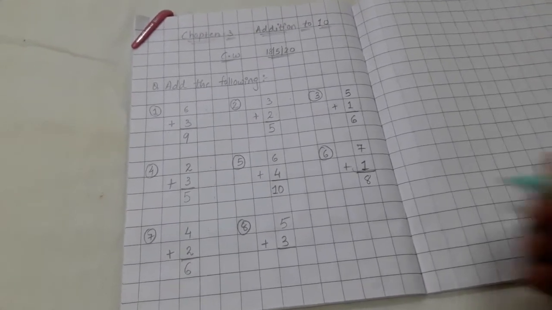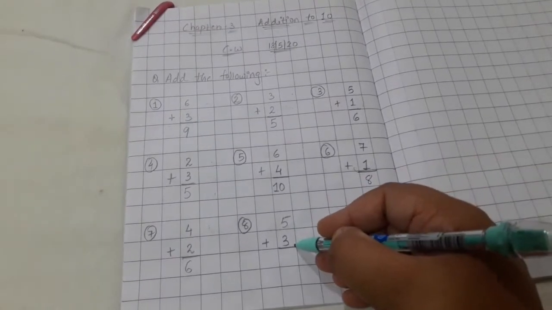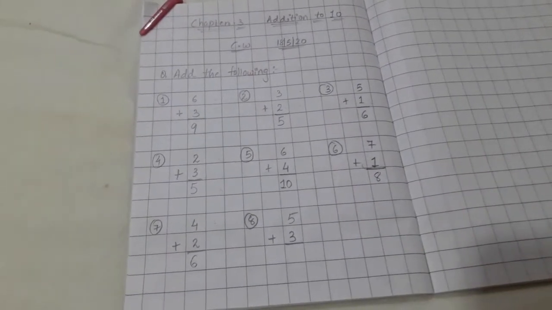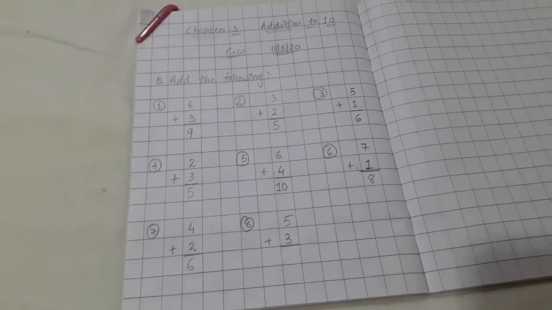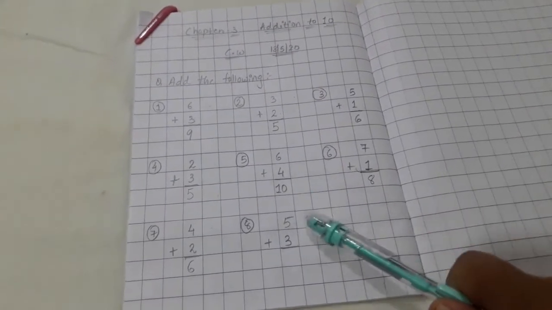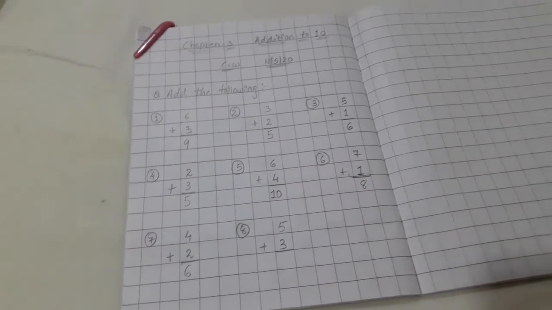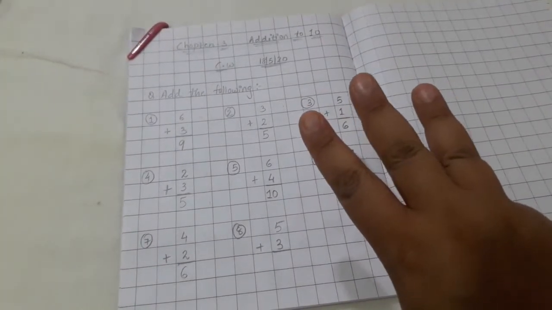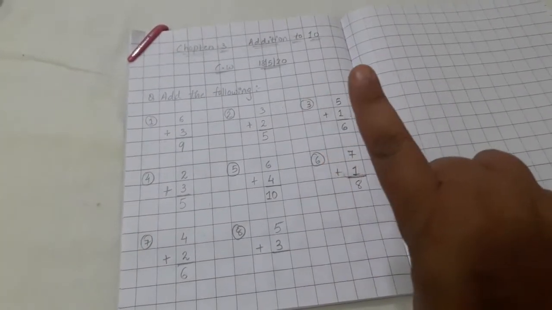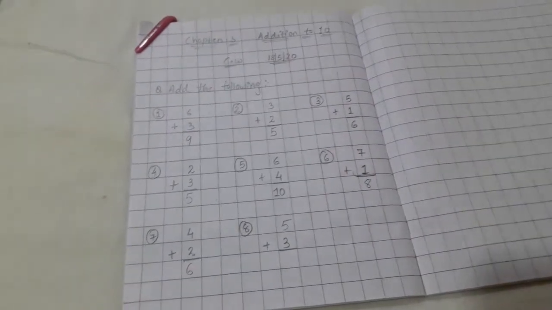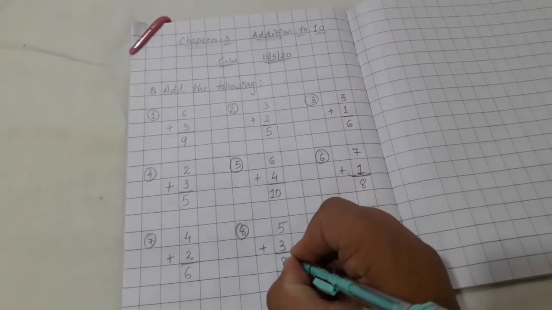Last question is 5 plus 3. So keep 5 in mind and 3 in finger. Because 5 is a bigger number, so we will keep bigger number in mind. So 5 in mind and 3 in fingers. 5 after 6, 7 and 8. So answer will be 8.